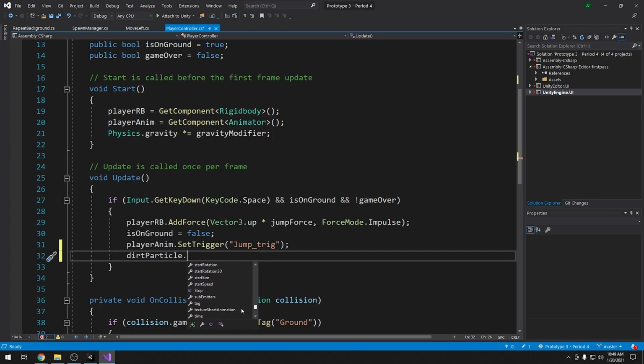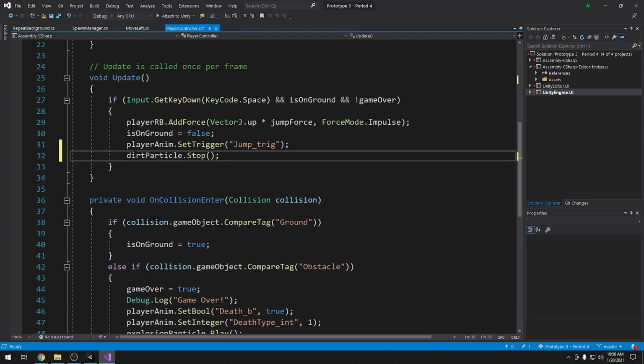And I see start and I see stop. So instantly there, right underneath start, I see my stop option, and I'm guessing that if I use that, it will stop the particles from displaying, right? And if we hover over it, you can see it stops playing the particle system for the supply stop behavior. So basically we'll stop the dirt particle.